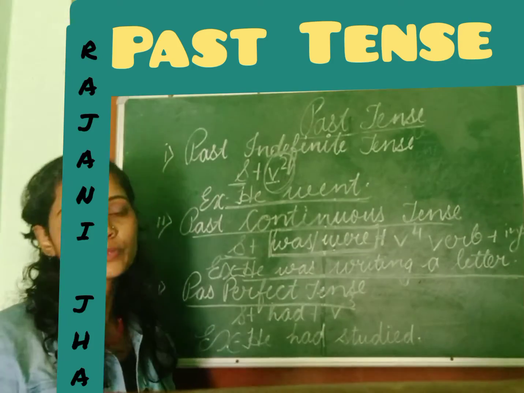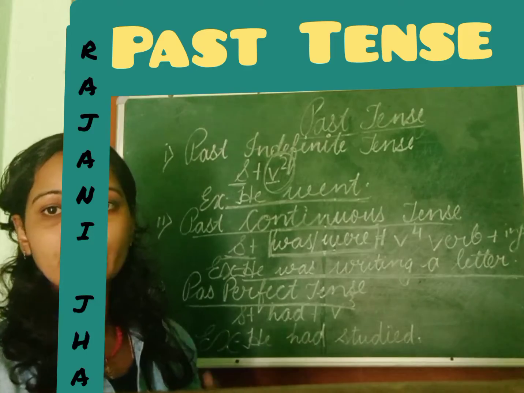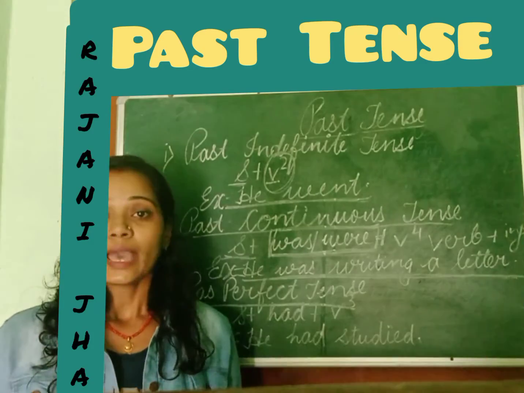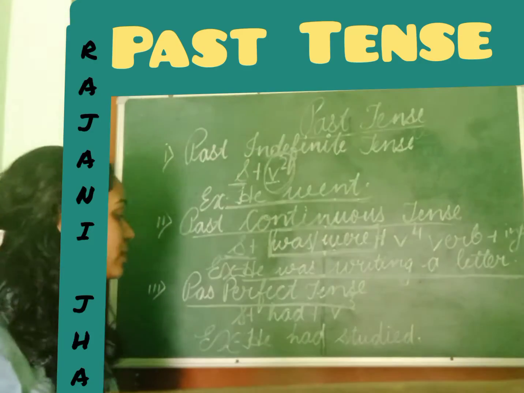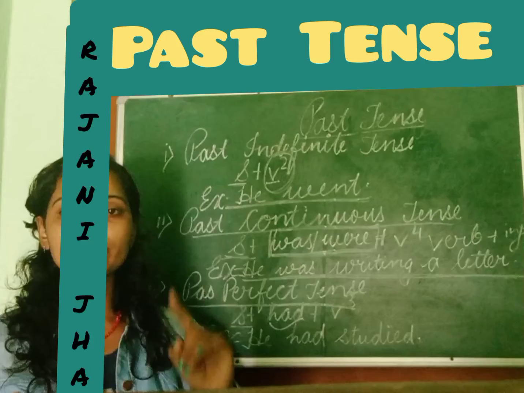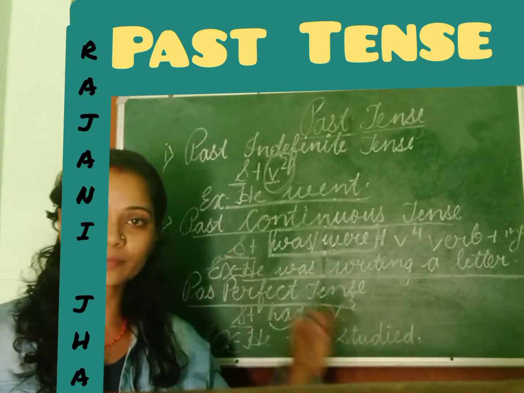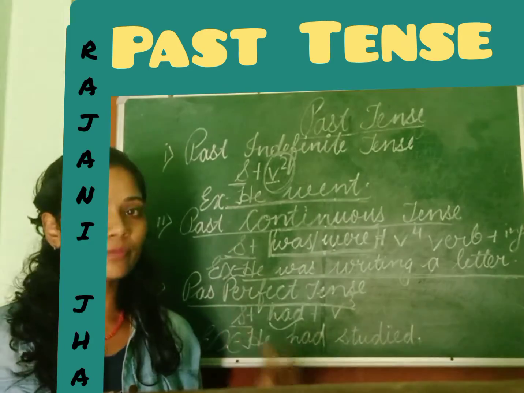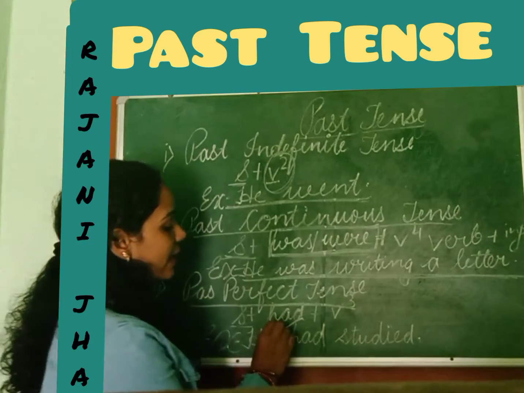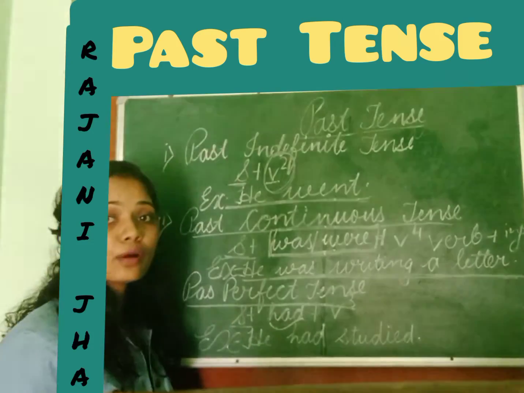It's just like present perfect tense. In present perfect tense, we had studied that subject plus have or has, according to the subject, and V3. But here we will use subject plus had. Only one helping verb we will use, that is had. No confusion whether the subject is singular or plural, whether it is first person, second person, or third person. We use had only. So subject plus had plus V3, meaning third form of verb.